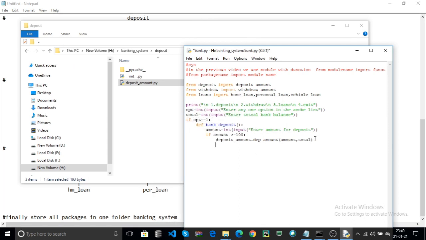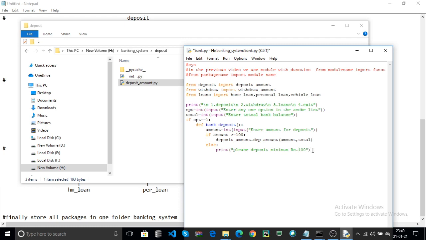Now else, if your condition is false, that means you enter, for example, 50 rupees for depositing, it is not possible, then print some statements. Please deposit minimum 100 rupees. That is the one statement.